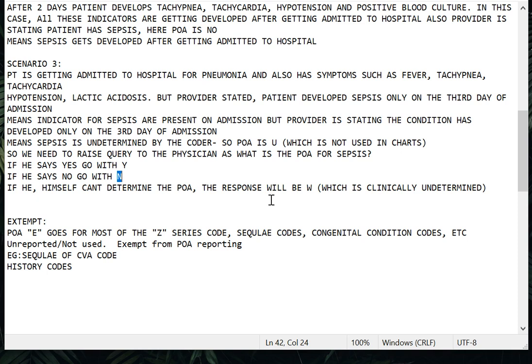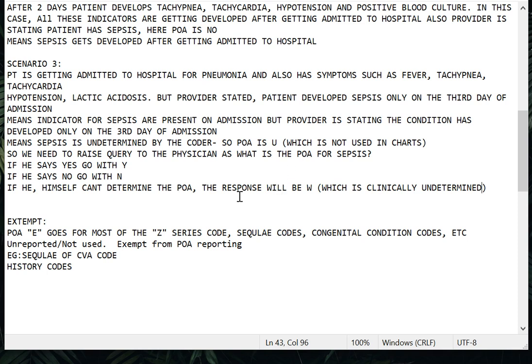If the provider says no, I can't come to a conclusion whether it was present on admission, yes or no, then we should give W, which is clinically undetermined. When it is simply undetermined by the coder, that is the U indicator, which we are not going to use.